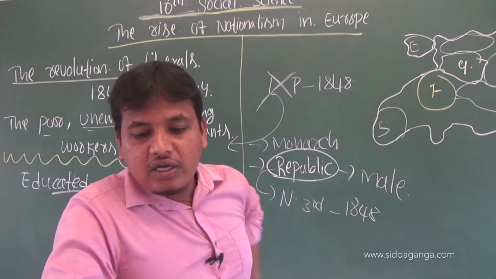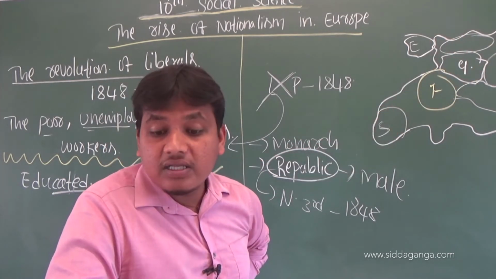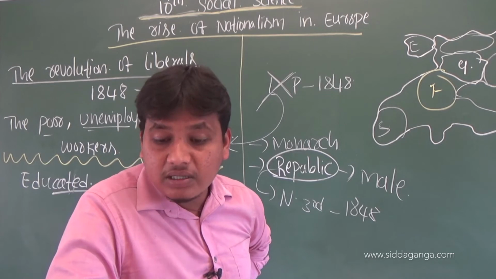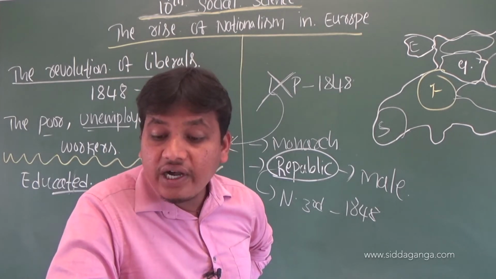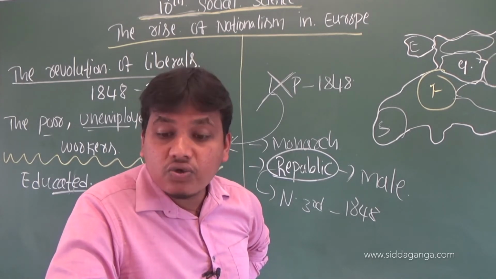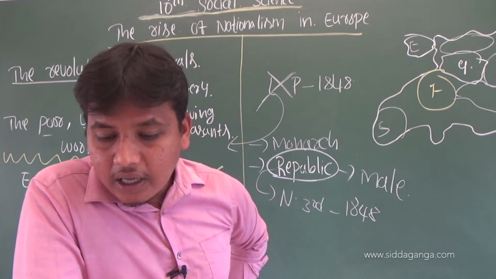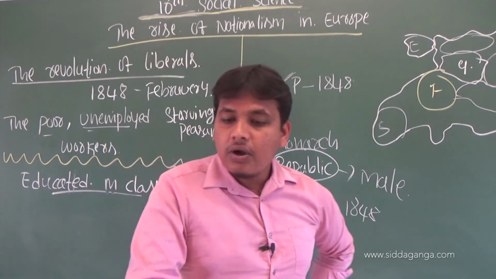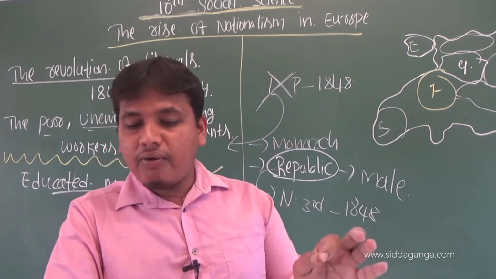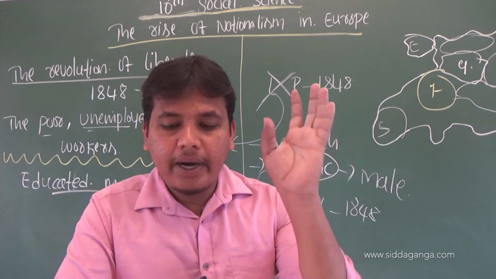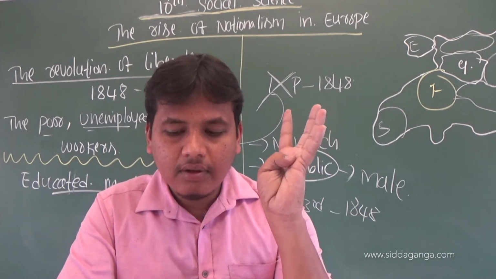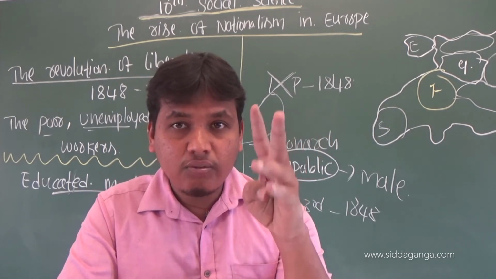And next, parliamentary principles. They wanted parliamentary principles, a constitution, freedom of press, freedom of association. What were the demands of the men and women of the liberal middle class? Point number 1, creation of nation state. 2 marks question.